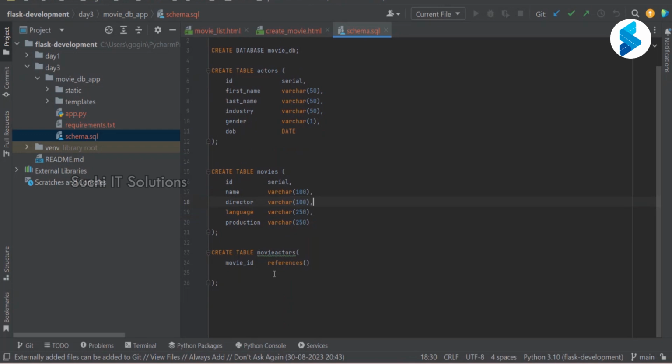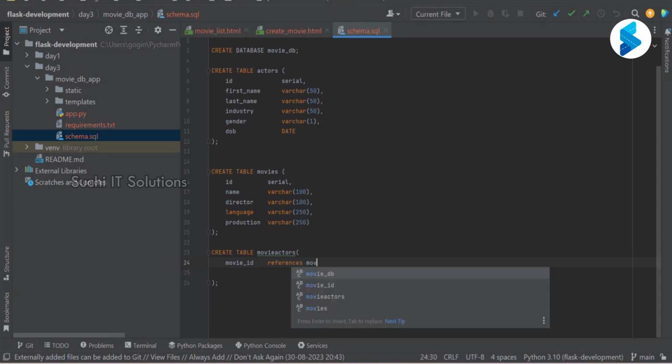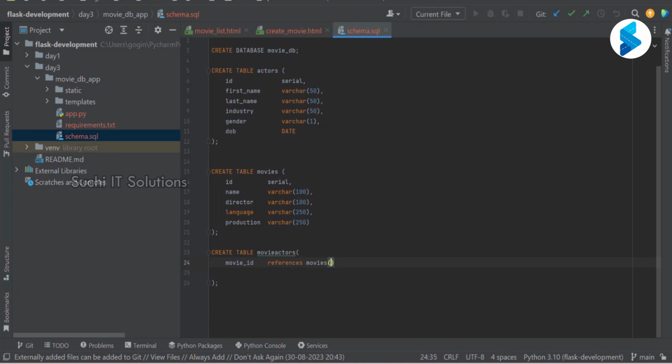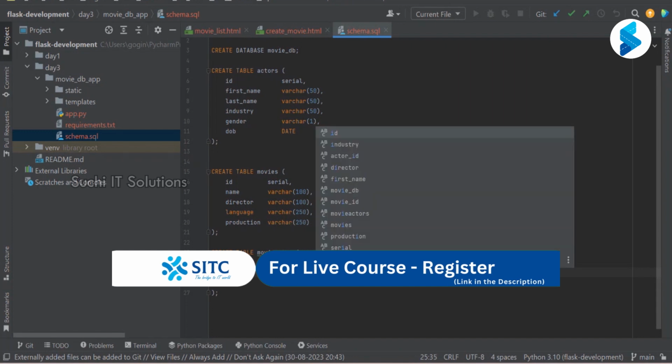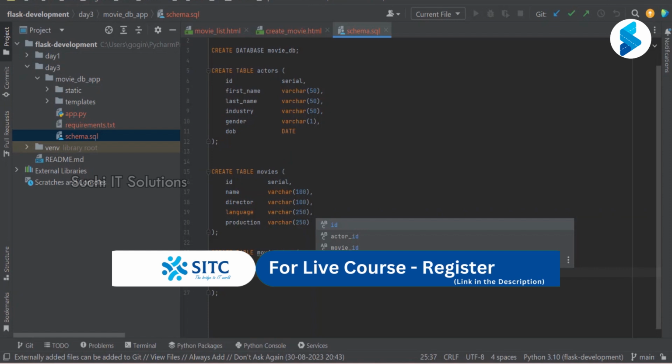Then movie ID, references whom? References actors. Sorry, references movies. In that, what we want to refer to is the ID, and then actor ID. References meaning I'm creating a foreign key between movie ID and actor ID. That's it. Or maybe if you want to give a rating for a movie, you can also add that.